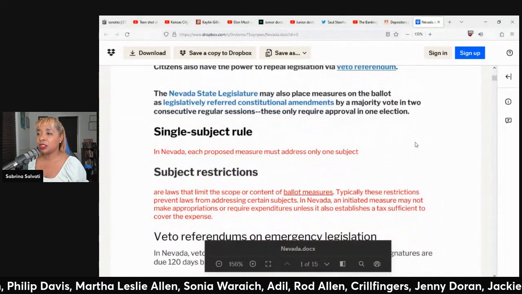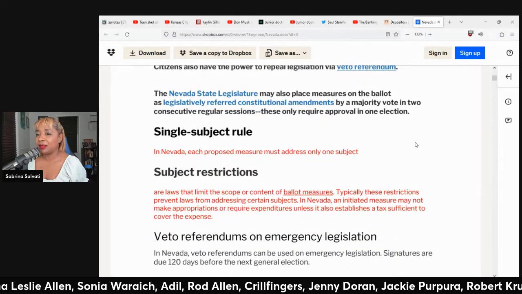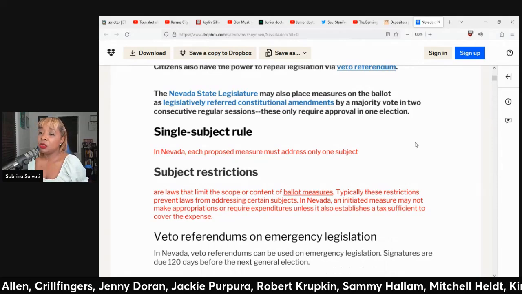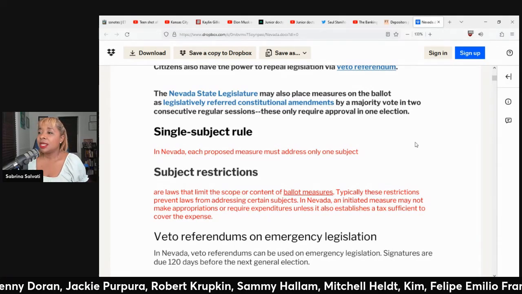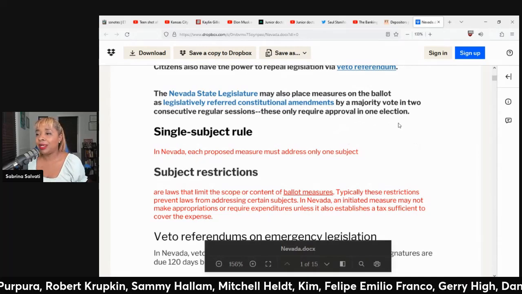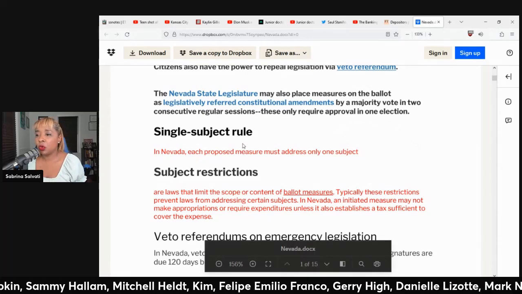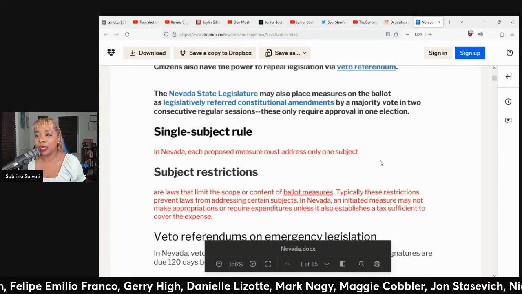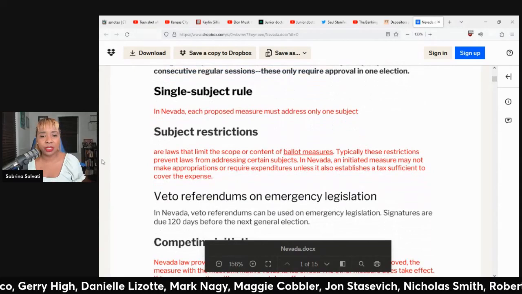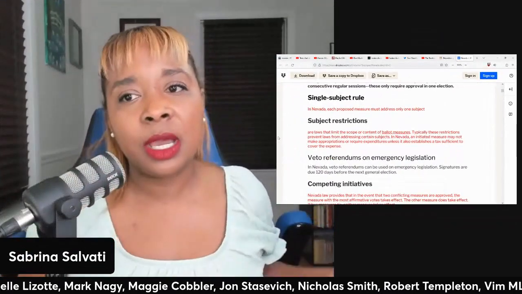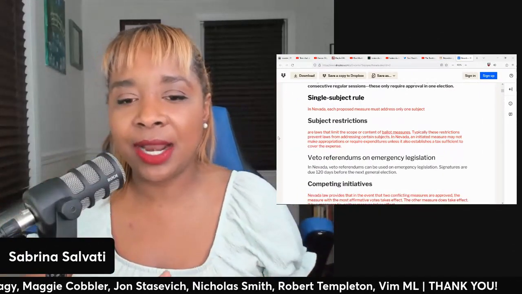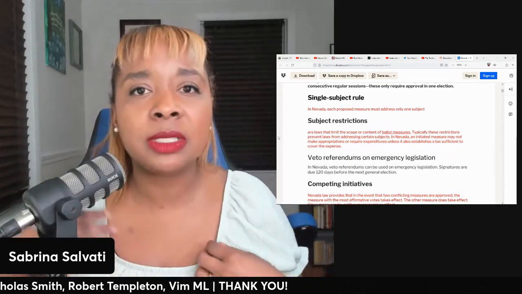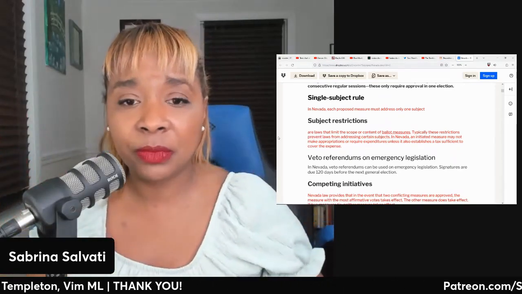The Nevada state legislature may also place measures on the ballot as legislatively referred constitutional amendments by majority vote in 2 consecutive regular sessions. These only require approval in one election. Single subject rule: in Nevada, each proposed measure must address only one subject. For those who are new and not familiar, this has happened with a couple of states. They have this rule in place where you cannot have a ballot measure that addresses 2 or 3 different subject topics. It can only be one. Depends on the state. Each state is different.